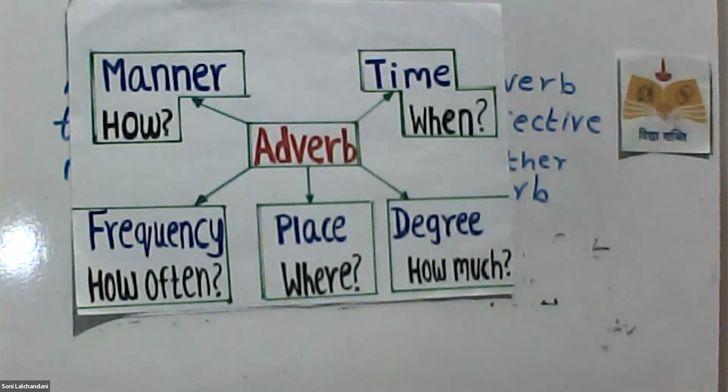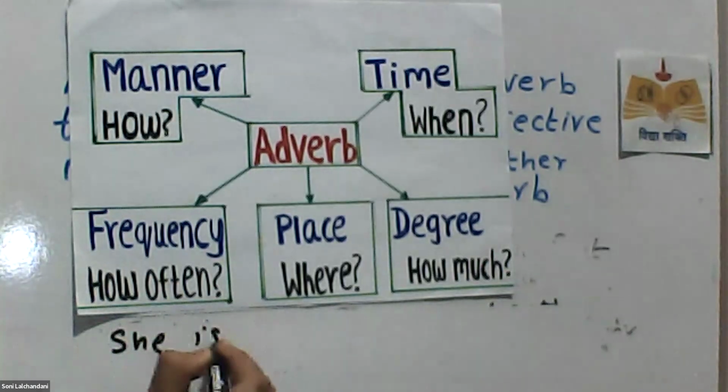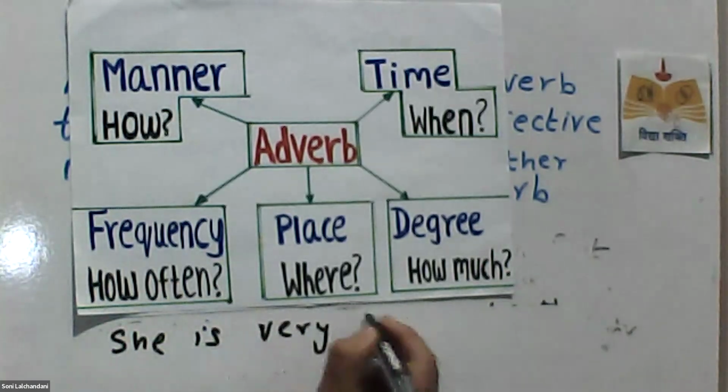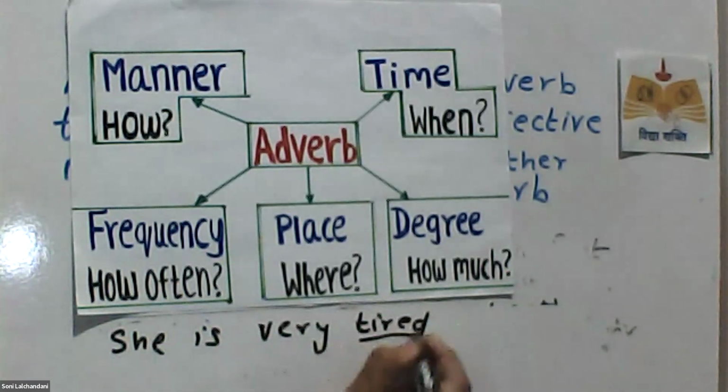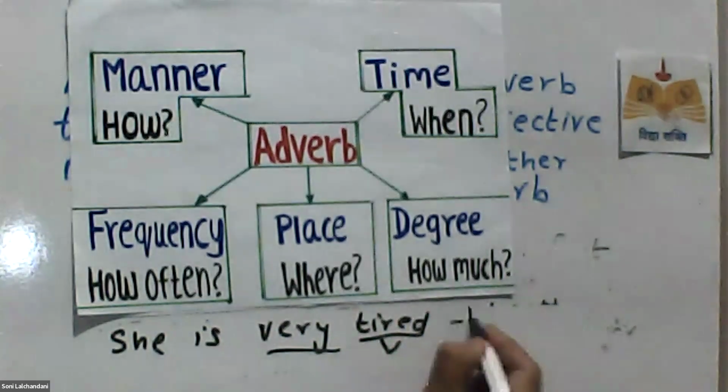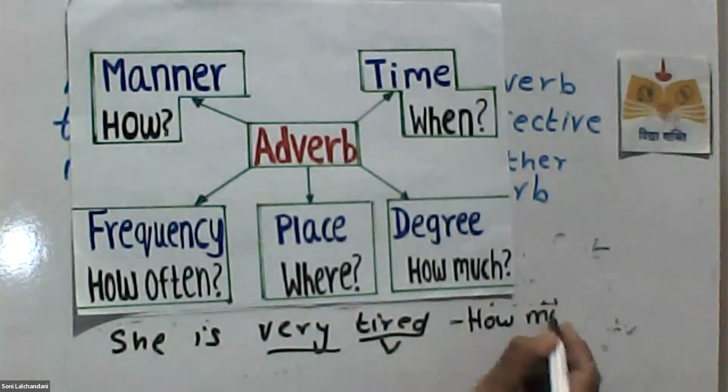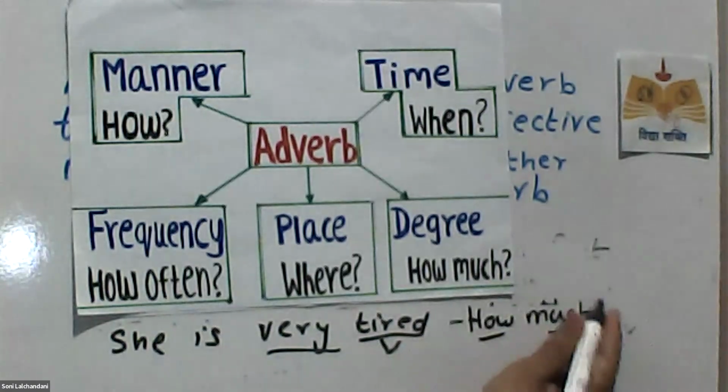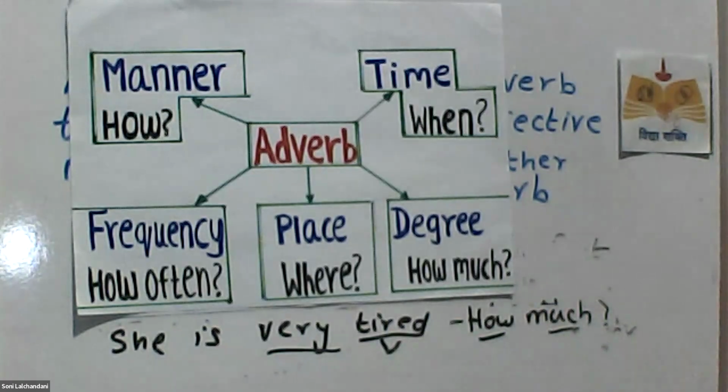Now we have adverb of degree: she is very tired. Tired is a verb-like state over here. How is she tired? She's very tired. So you're talking about how much tired she is, the degree of tiredness. So you will ask the question, how much? Is it clear?